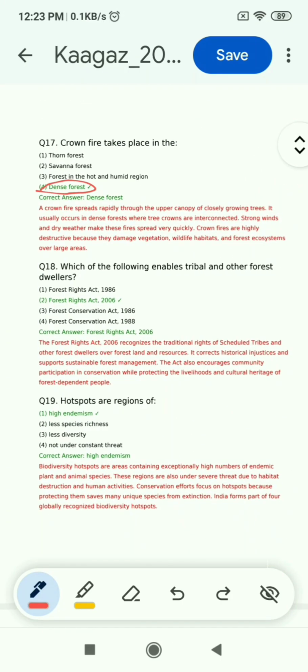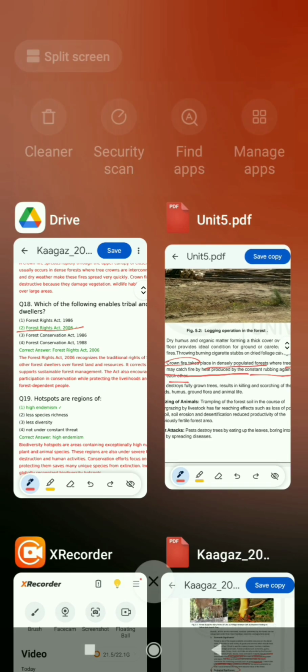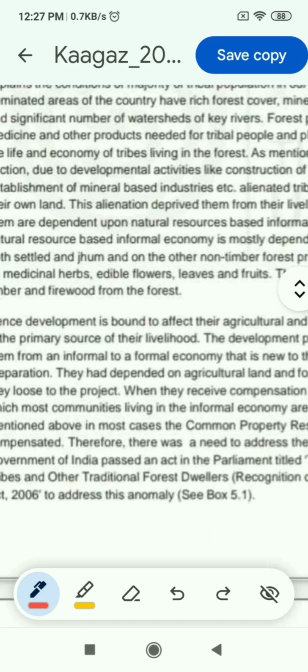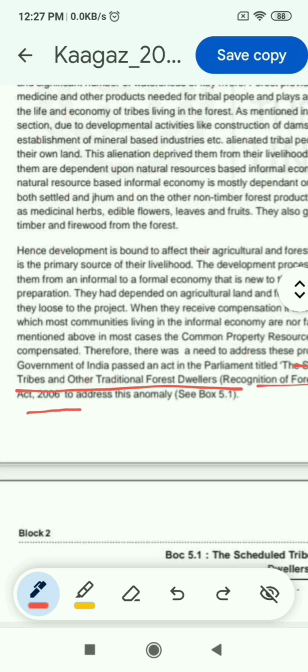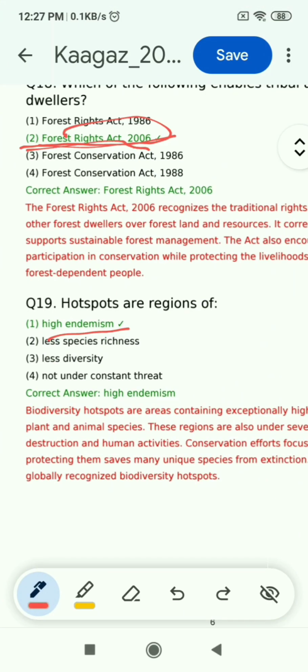Question number 18: which of the following enables tribal and other forest dwellers? Options are Forest Rights Act 1986, Forest Rights Act 2006, Forest Conservation Act 1986, Forest Conservation Act 1988. So the correct answer is Forest Rights Act 2006. You can find the answer on page 97 of Unit 5. You can see in the last line, the Scheduled Tribes and Other Traditional Forest Dwellers (Recognition of Forest Rights) Act 2006. So the answer is the second, Forest Rights Act 2006.